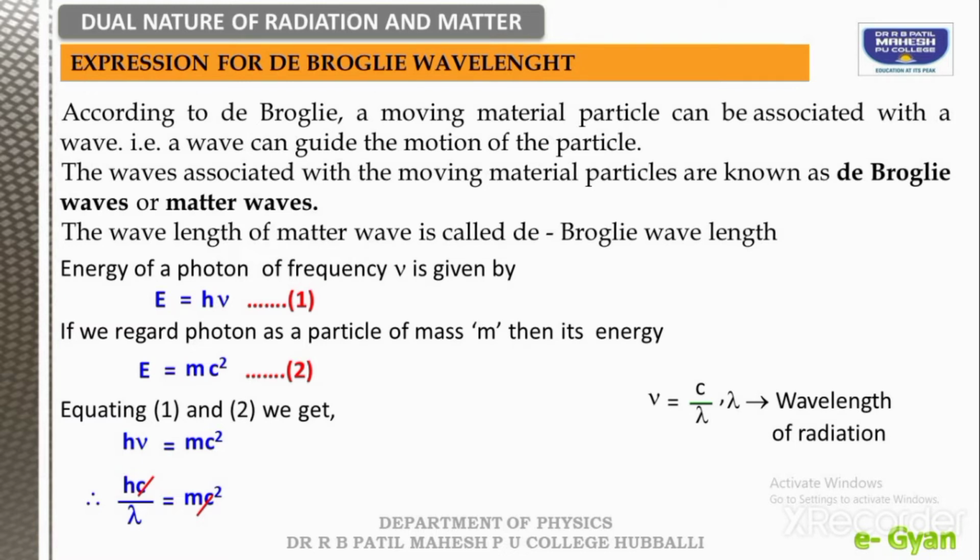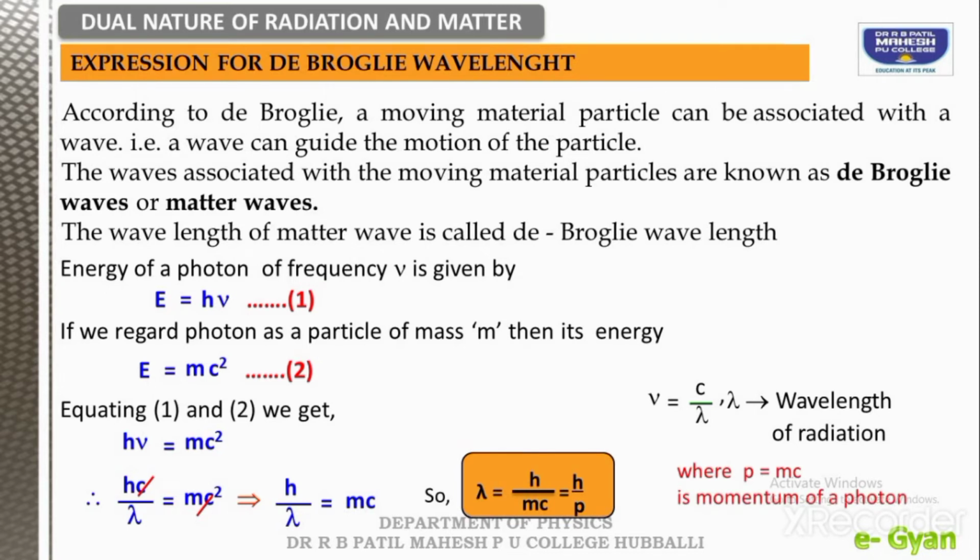On the LHS and RHS, c cancels, and we can write h divided by lambda equal to m c. So we can write the final equation as lambda is equal to h by m c, that is equal to h by p. Here p is the momentum, h is Planck's constant, m is the mass of the photon which we considered like a particle, and c is the speed of light. This is the expression of the de Broglie wavelength, where lambda indicates the de Broglie wavelength.